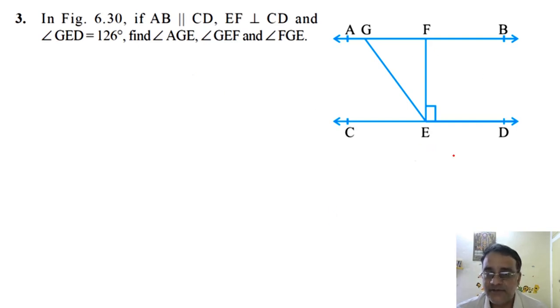In figure 6.30, this is figure 6.30. If AB is parallel to CD and EF is perpendicular to CD and this angle is equal to 126 degrees, find angle AGE, angle GEF and angle FGE. So this 90 degrees is already given in the question. This is given 90 degrees. Why? Because EF is perpendicular to CD. Now what is the value of this full angle?